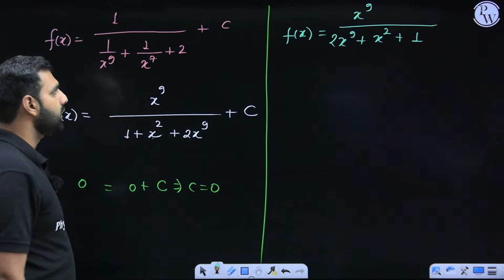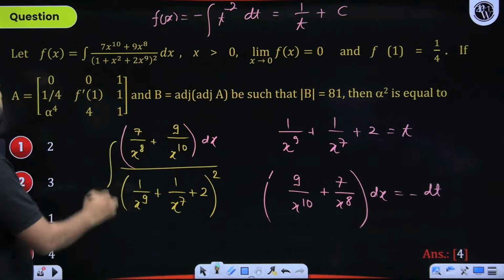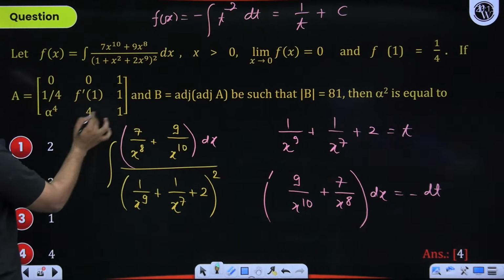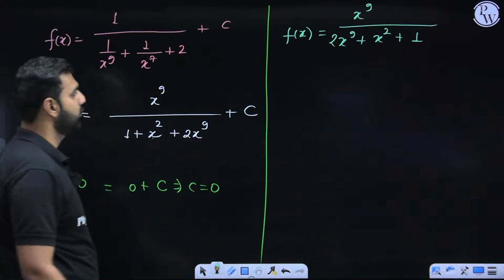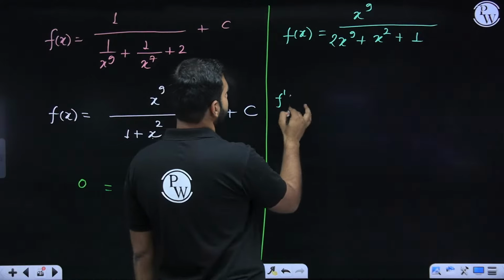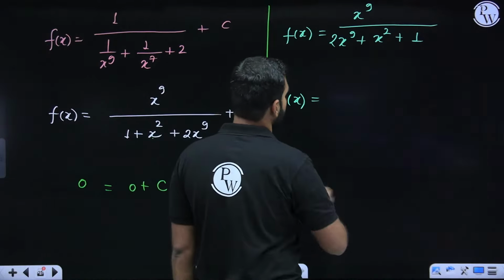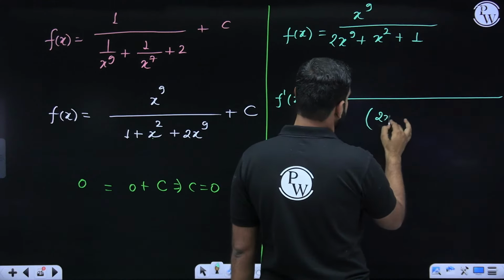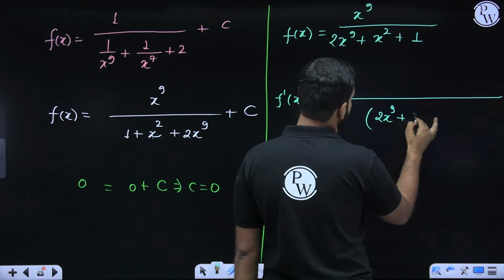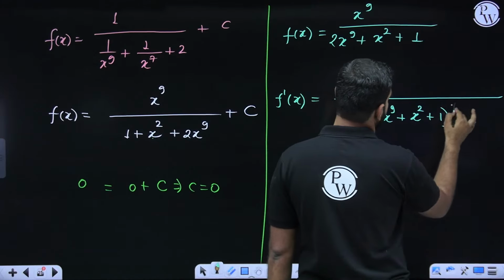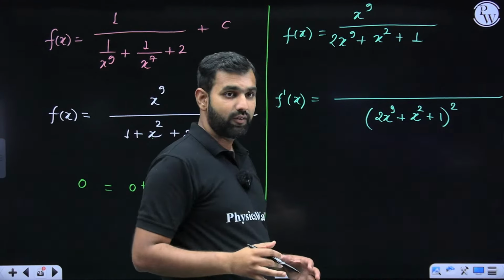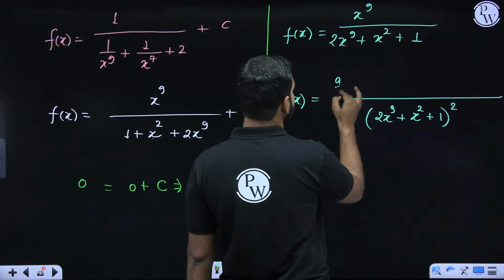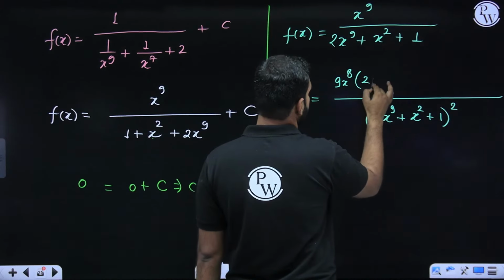Now, this is f of x. We are very much interested in f dash 1. So let's try and crack f dash x from here. I'll be more interested in using the quotient rule. So the quotient rule goes like this. The square of the denominator in the denominator. So this looks like this. Now, derivative of the numerator. So that is 9x to the power 8 times 2x to the power 9.